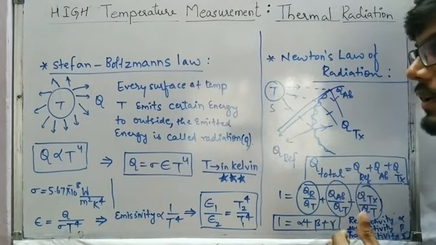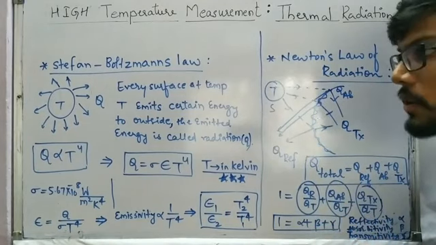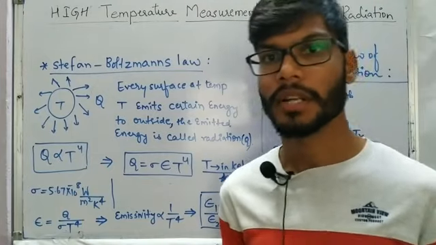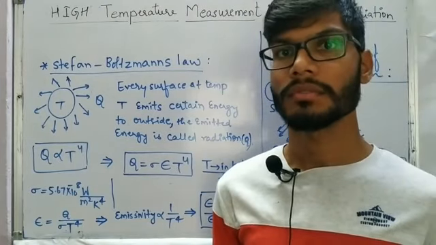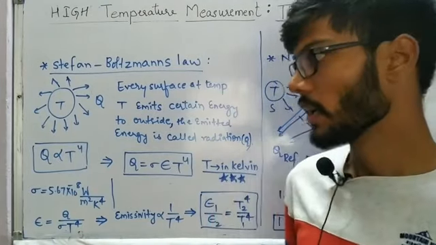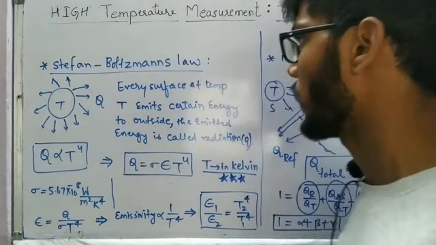thermal radiation. And in thermal radiation we have radiation pyrometers. From the GATE point of view we are going to discuss two pyrometers. One is the total radiation pyrometer and the other is the optical pyrometer.